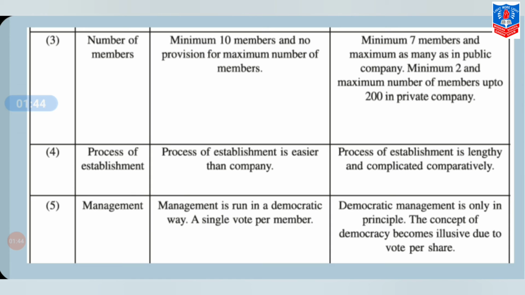Fifth point of difference, that is management. Management is run in a democratic way in cooperative society, a single vote per member, while in company form, democratic management is only in principle. The concept of democracy becomes elusive due to vote per share. Here, whatever number of shares, that many votes you can give, while in cooperative society, whatever number of shares you have, only one vote you can give per person.